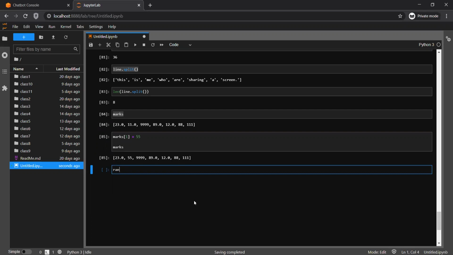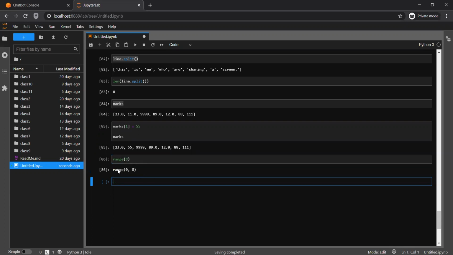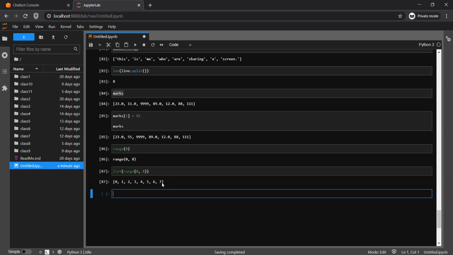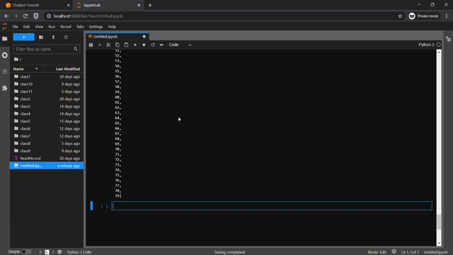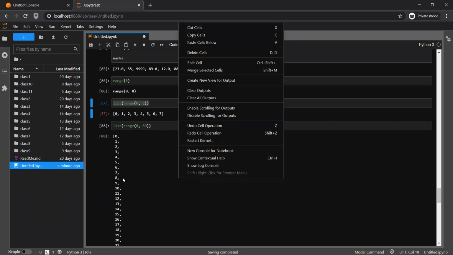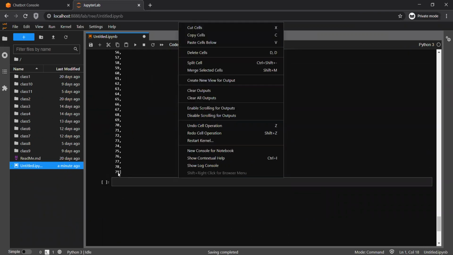If you remember, in the last few sessions we learned the function range. As of now, if you see, it simply returns range(0, 8), but I wanted to see what value it is holding. So if I do list, I'm converting this to list type. Now it returns 0, 1, 2, up to 7. And if I do 80, you can see 0 to 79, that is a total of 80 elements.